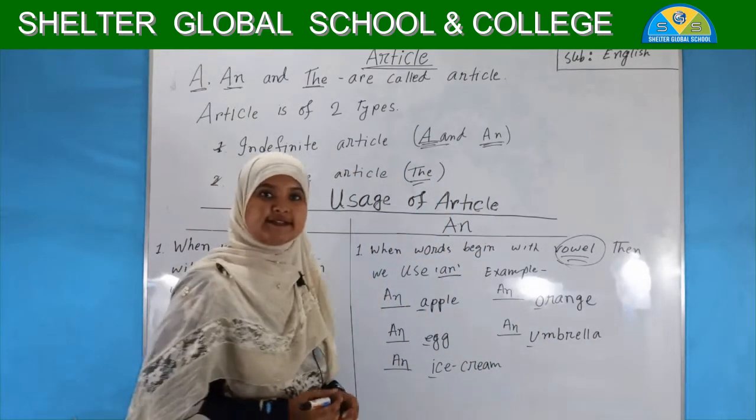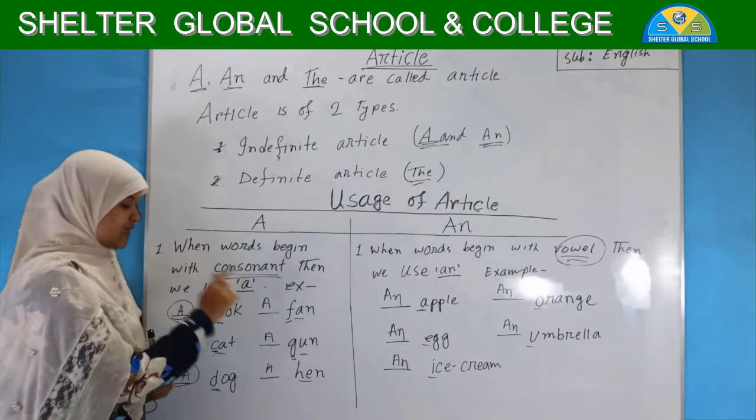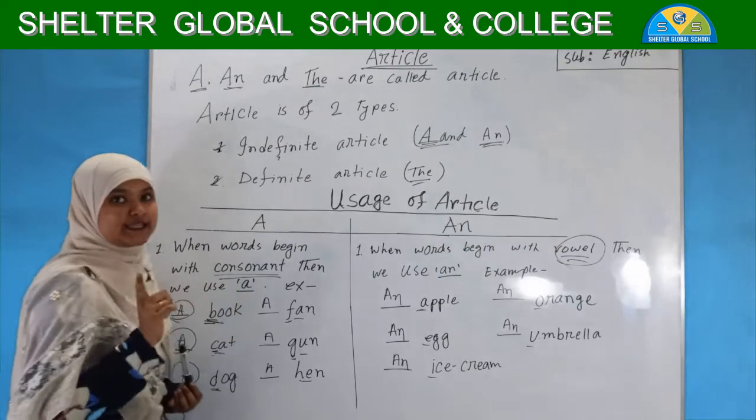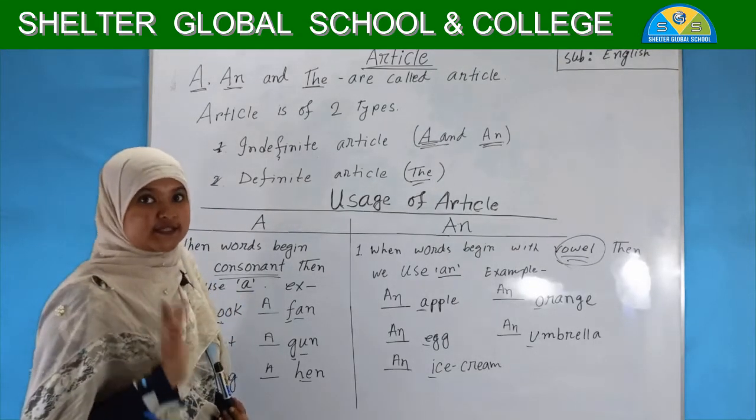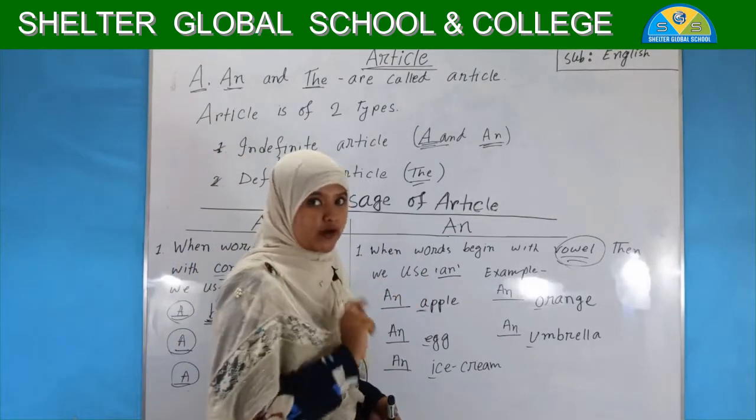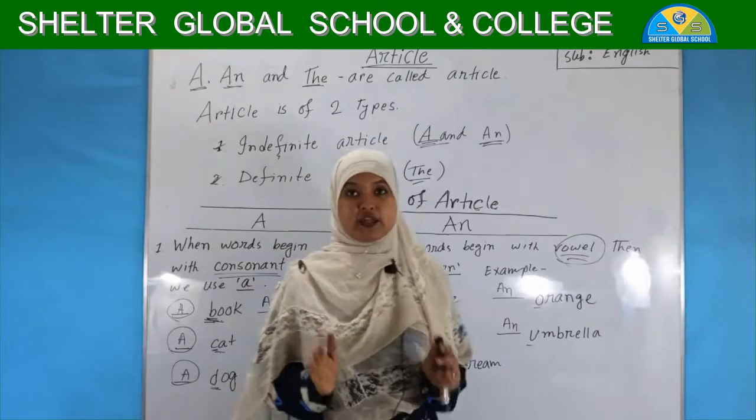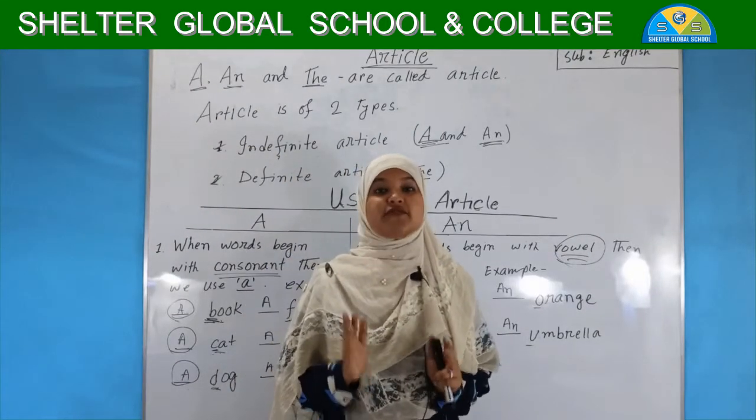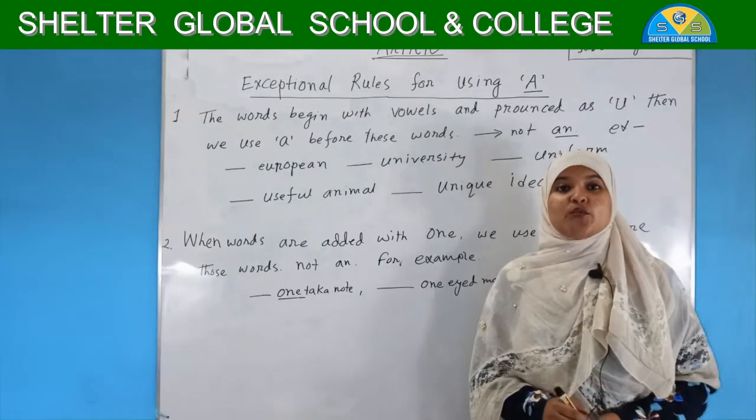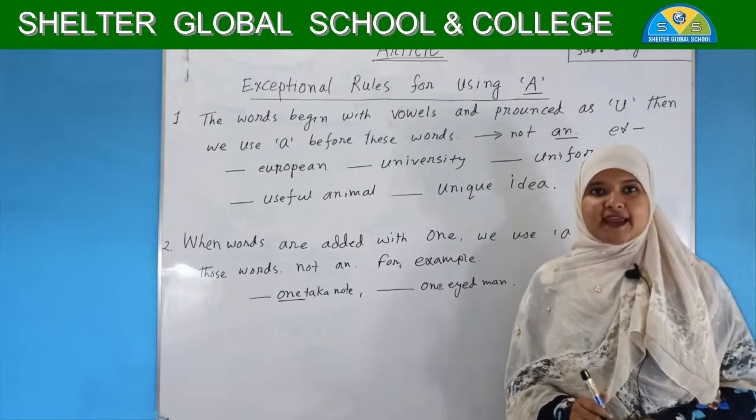So what did we learn? Again, see, when words begin with a consonant, then we use a. Only consonant letters, remember. And when the words begin with a vowel, we use an. Remember, here you have to just focus on the first letter of the word. Dear students, we have already learned about the basic rules of using a and an.